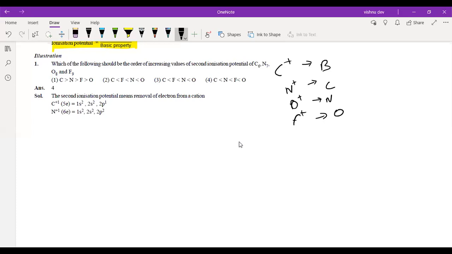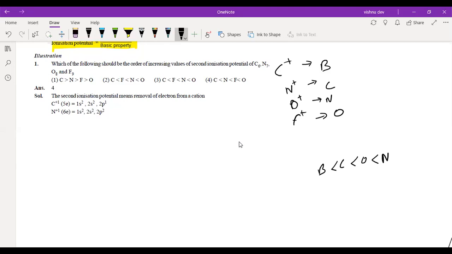And we know the order, right? What is the order of ionization energy among these? So this nitrogen was O plus.